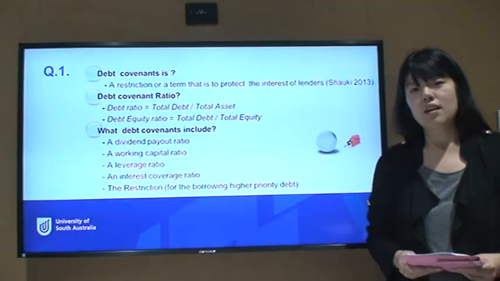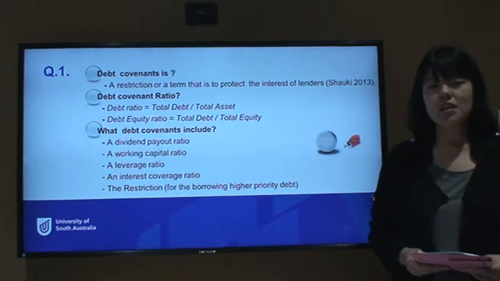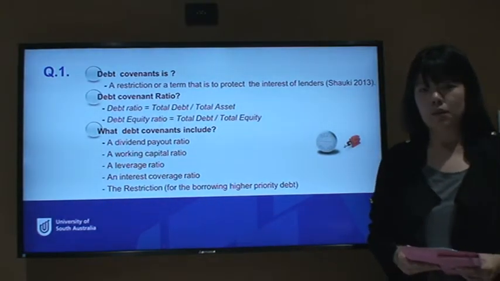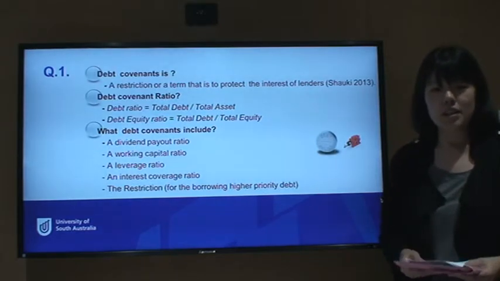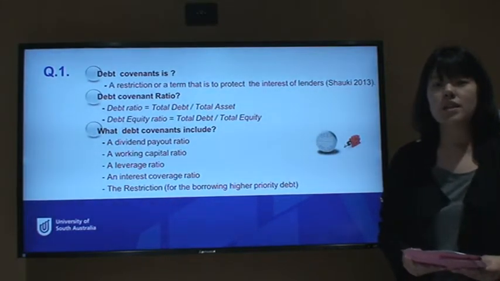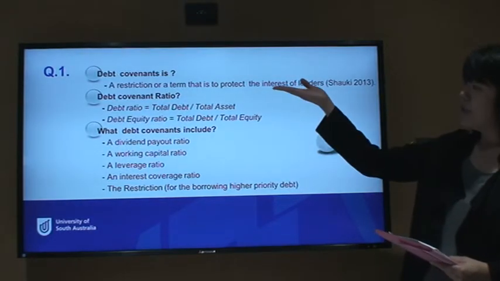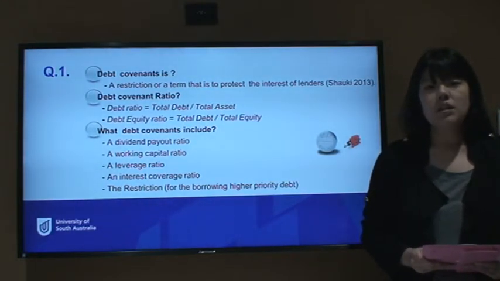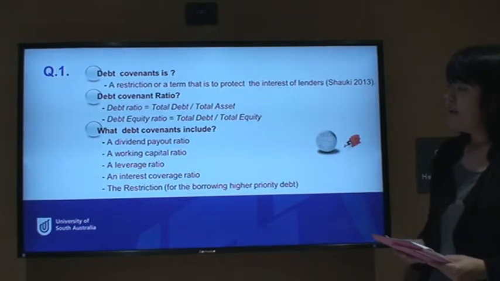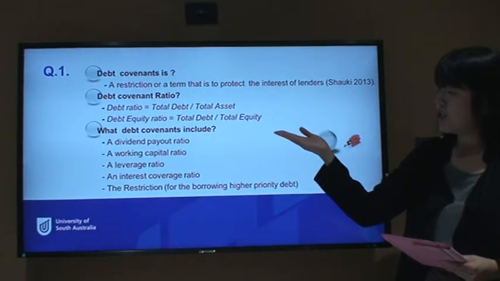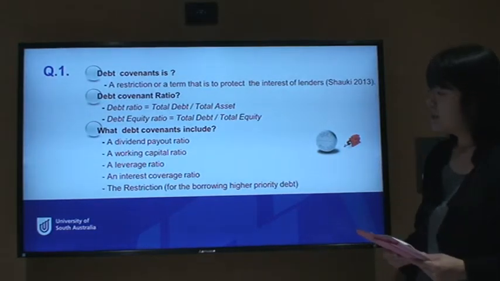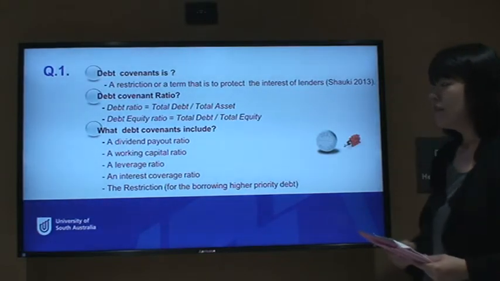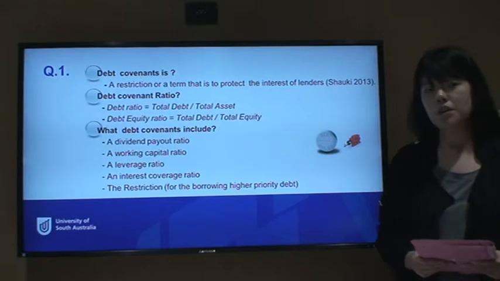Okay, let's start question number 1. Regarding question 1, we will discuss why the new accounting standard triggered that covenant. Before I answer this question, I would like to mention what the debt covenant is. The debt covenant is a restriction or a term to protect the interests of the lender. Many ratios and restrictions are included in the debt covenant, such as dividend payout, working capital, leverage, interest coverage ratio, and the restriction on borrowing higher priority debt.